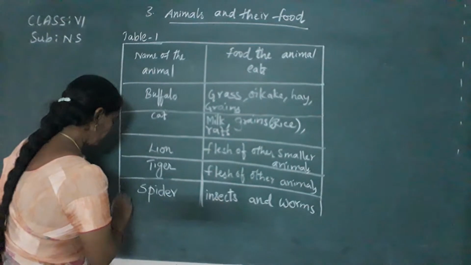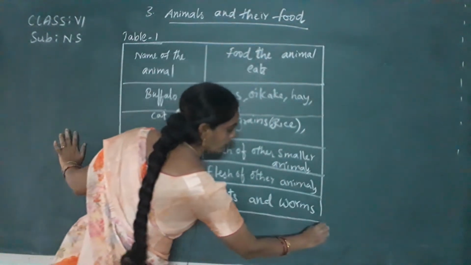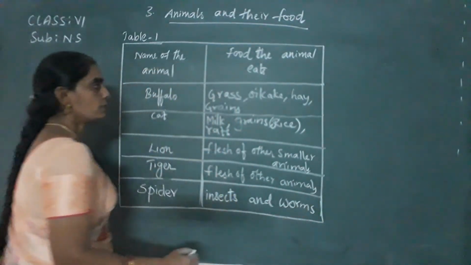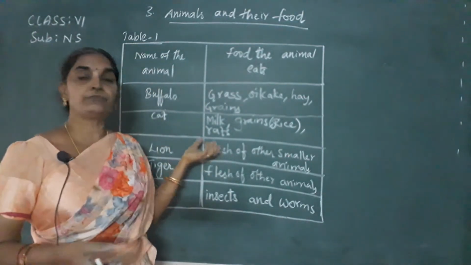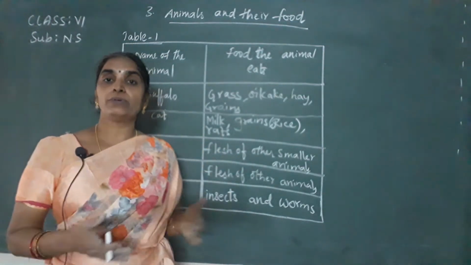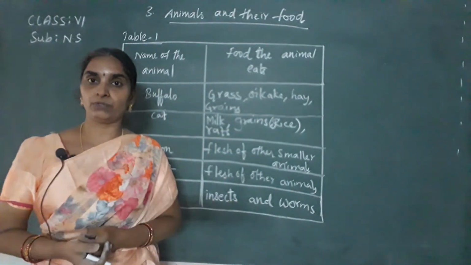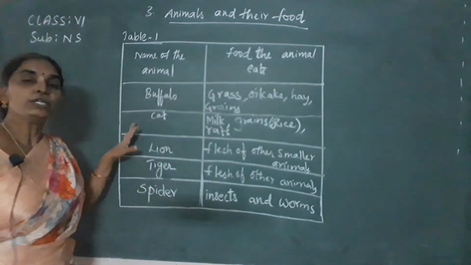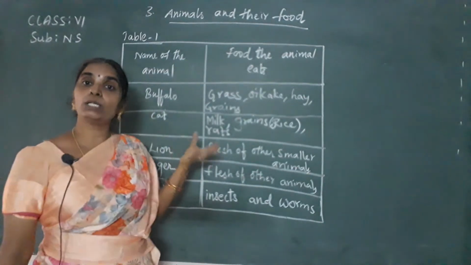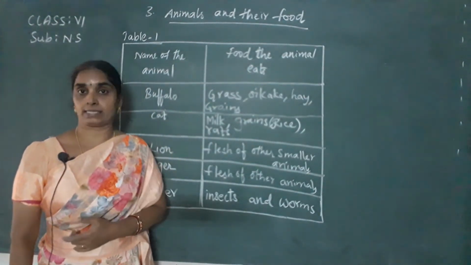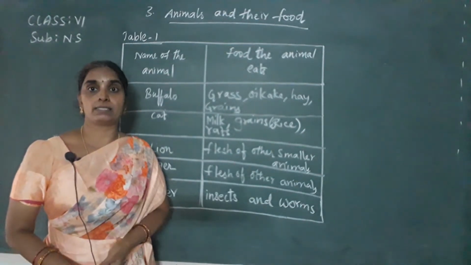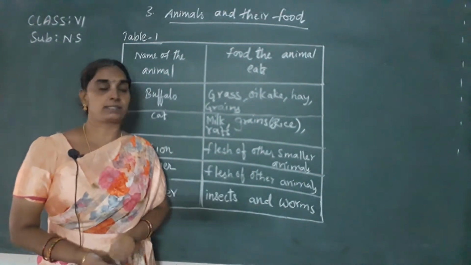All of you open your classworks and note down this table, children. So like this, you have to complete the food habits or the food the animal eats for the other animals that I give you now. In the similar manner, you know that some animals may be eating only plant products like cow, buffalo, goat, sheep and etc. So the herbivorous animals, they eat only the plant products.